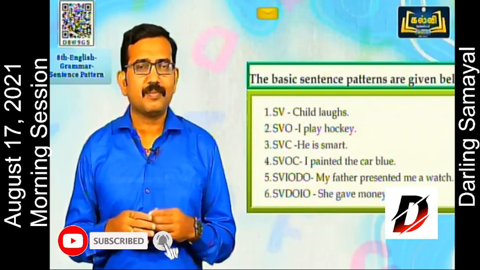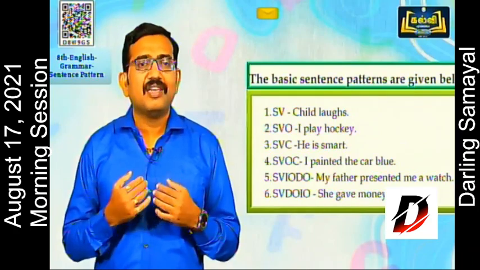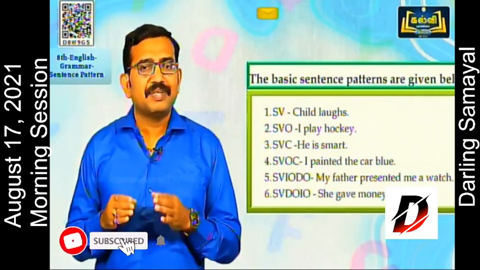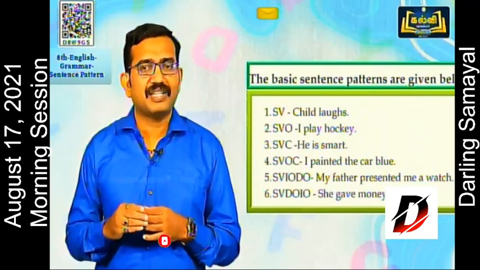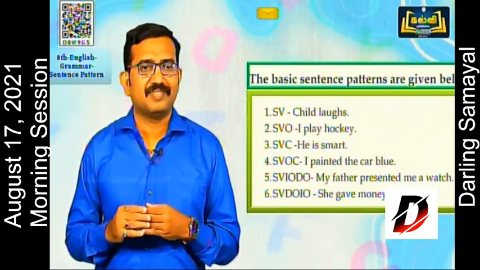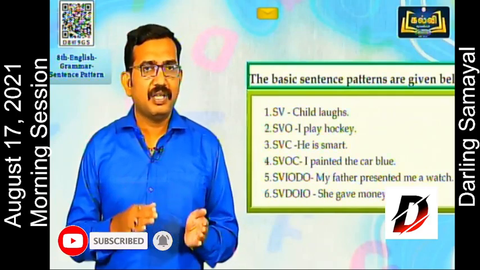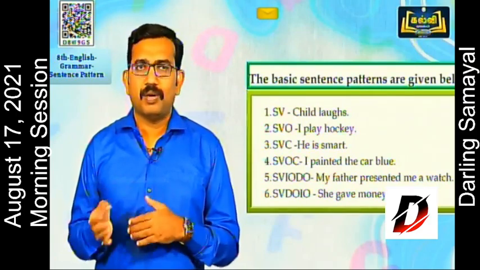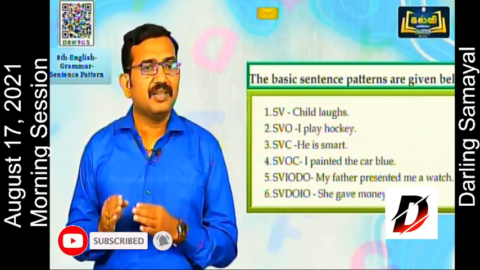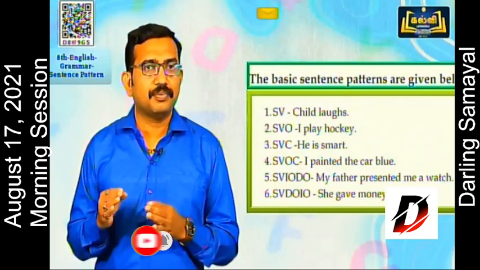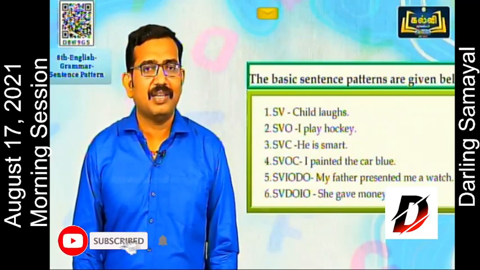Next pattern is SVIODO. My father presented me a watch. Here my father is the subject, presented is the verb, me is the indirect object, and a watch is the direct object. Then SVDOIO: she gave money to the poor. Here she is the subject, gave is the verb, money is the direct object, and to the poor is the indirect object. So these are some examples which you can see.